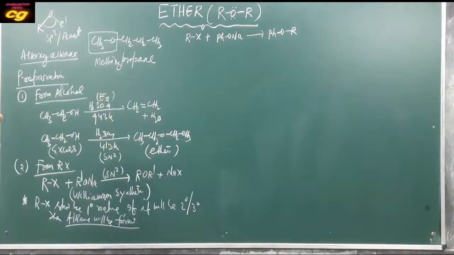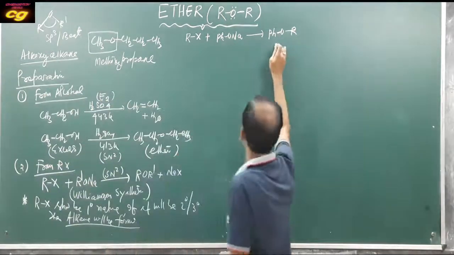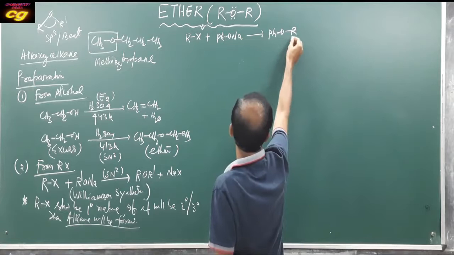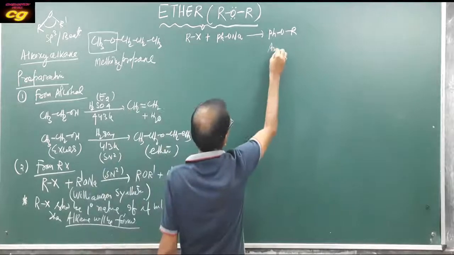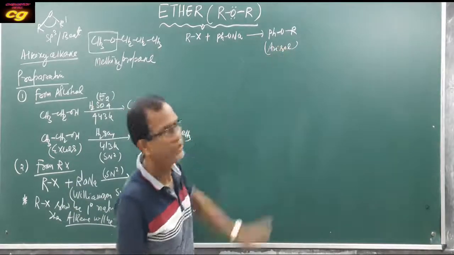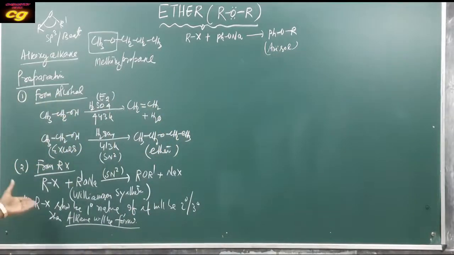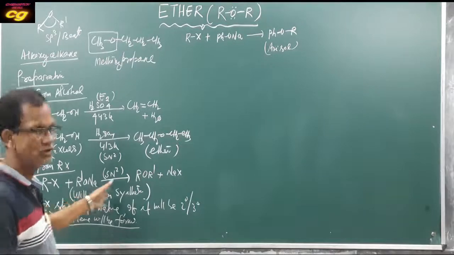Aromatic ether is also called anisole; if R is methyl, then it is called anisole. In this way you can prepare aromatic and aliphatic ethers by Williamson synthesis. These are the two important methods in the preparation of ether: from alcohol, and from haloalkane, that is Williamson synthesis.